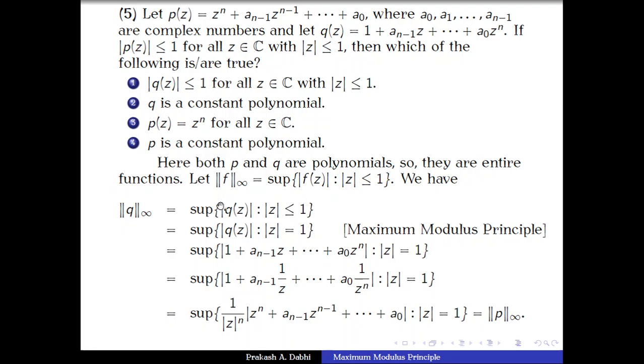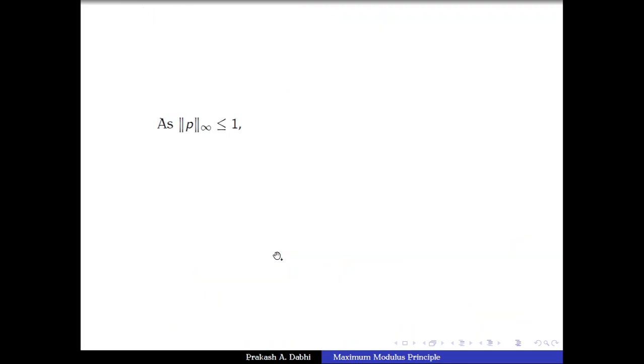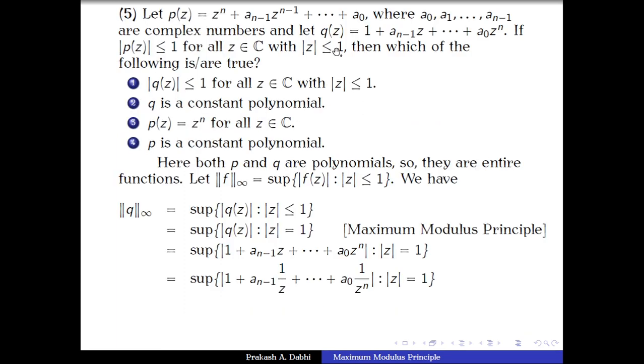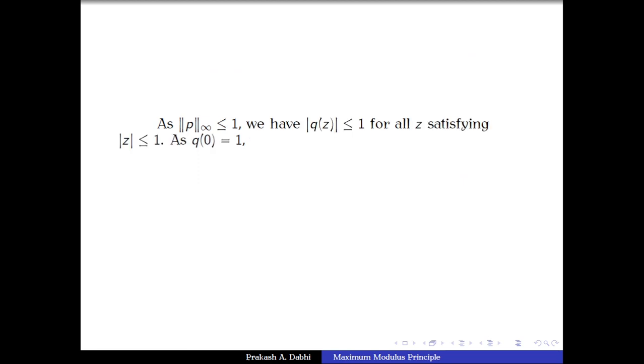What does that mean? Mod of q(z) is less than or equal to 1 for all z satisfying mod of z less than or equal to 1. And if you see the form of q(z), it is 1 plus a n minus 1 z up to a0 z power n. So what is q of 0? It is 1. So the supremum of q over the closed unit ball is less than or equal to 1, and the value 1 is attained, and therefore the supremum of q is 1.